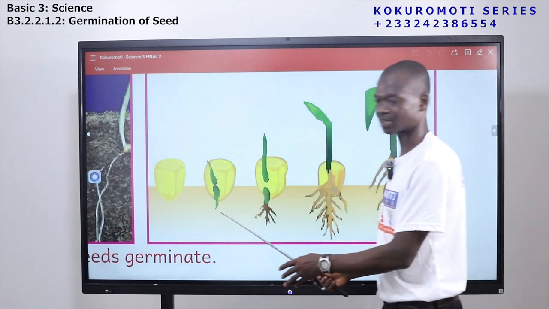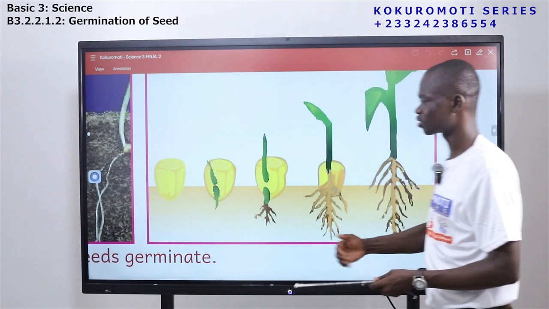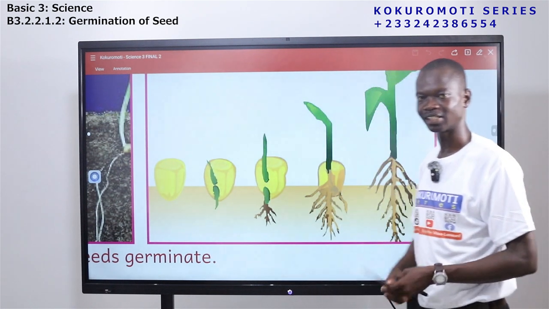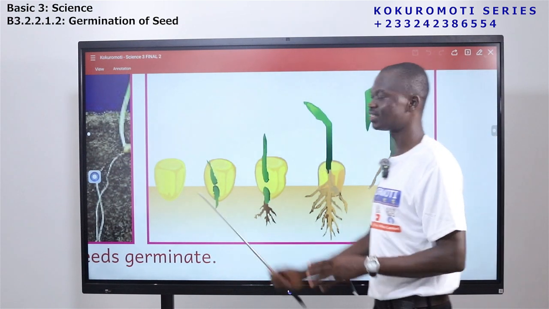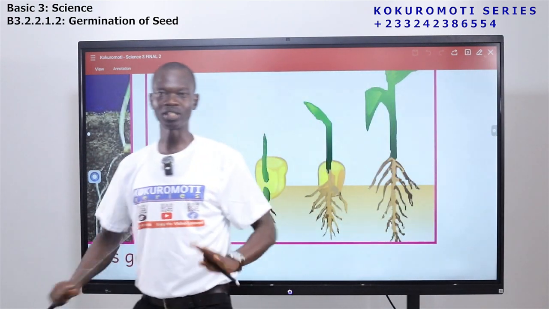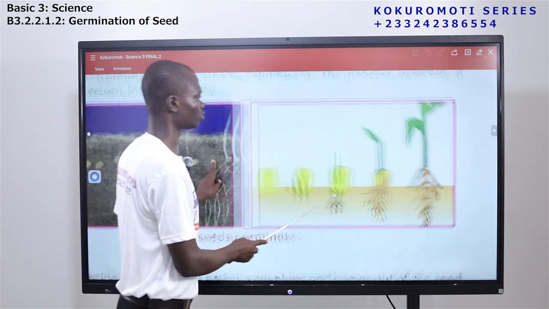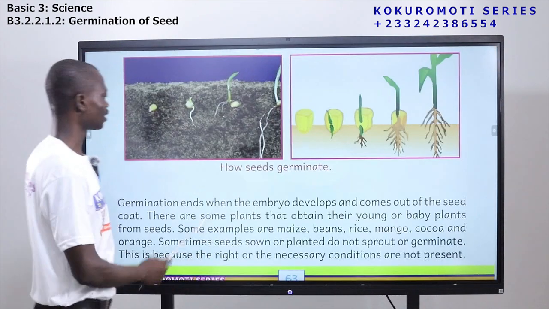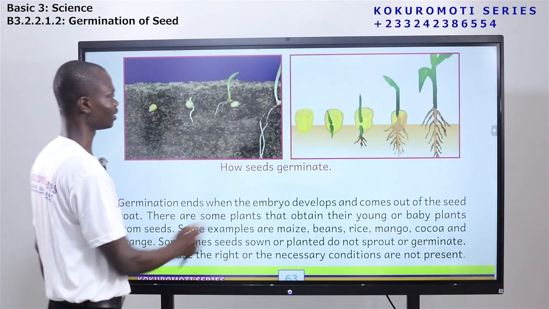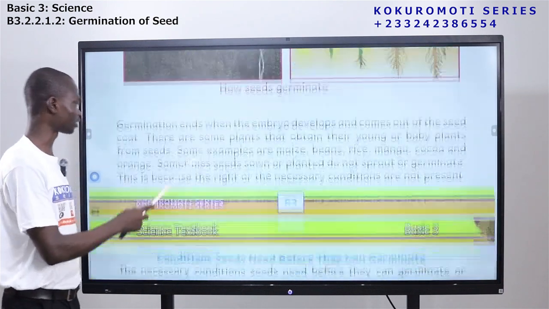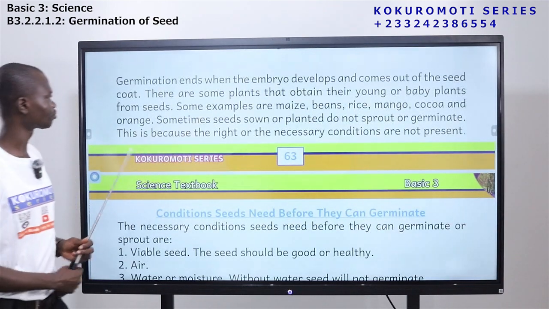It's a gradual process. So it develops from one stage to another stage, and it gets to a point that you will not even see the seed again. That is where germination ends. So you see a full plant growing. Okay, so that is germination for you. This is how seeds germinate. Now let's read this.